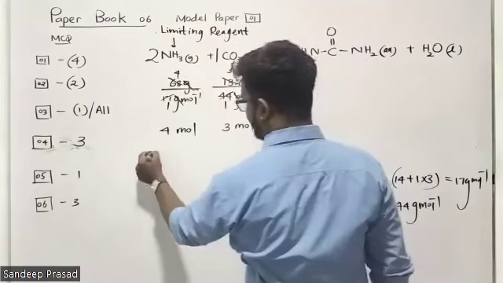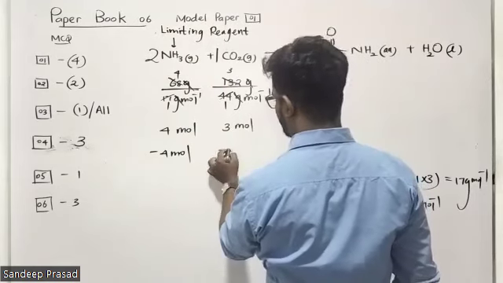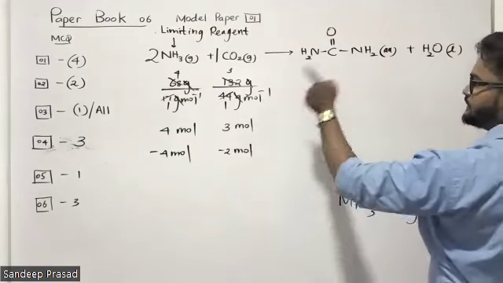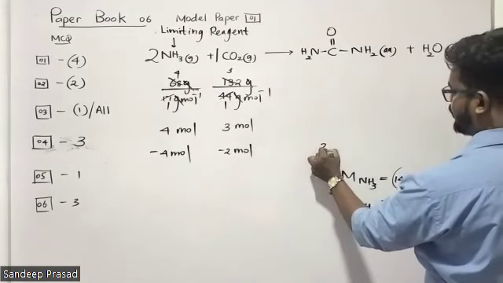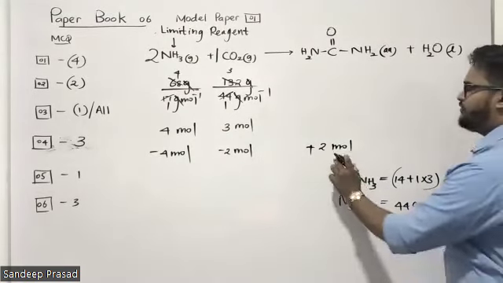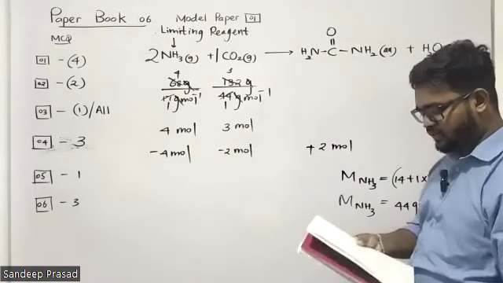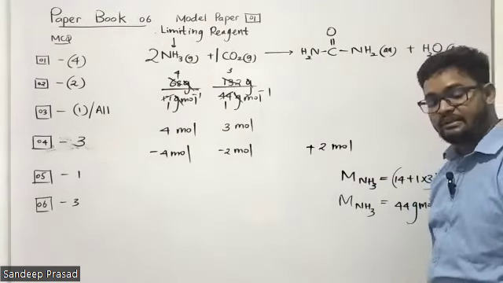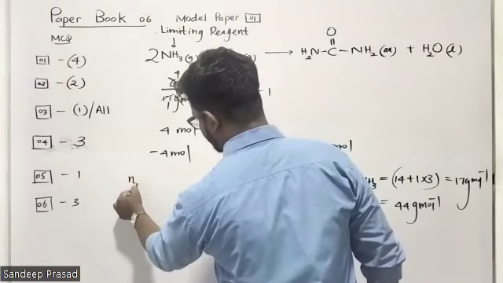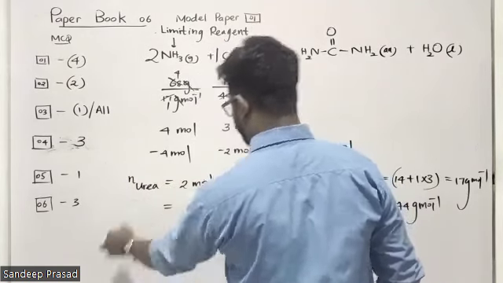So 4 moles of ammonia react with 2 moles of carbon dioxide to produce, according to the reaction stoichiometry, 2 moles of urea. Then we have found the amount of urea produced. They are asking what is the mass of urea that can be produced. The number of moles of urea is 2 moles.